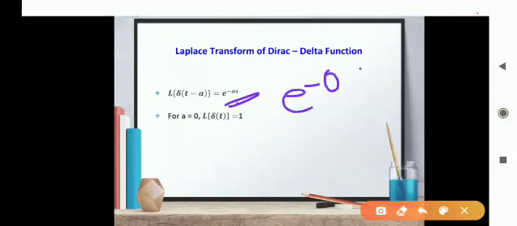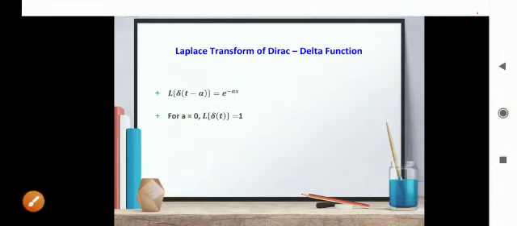When a becomes 0, it becomes e raised to minus 0s, that is e raised to 0, and we know e raised to 0 is 1. So Laplace transform of delta of t is equal to 1.